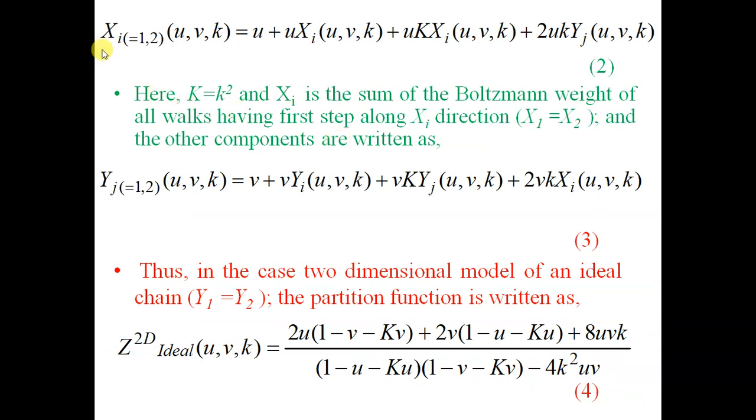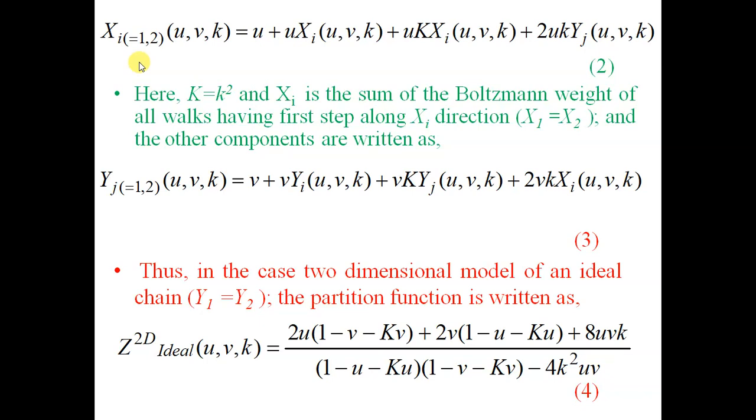So we have written the generating function for the monomer chain along x as well as y axis direction. The x component of the partition function is written in this manner. X, which is a function of u, v, and k, is nothing but u plus u x of (u, v, k) as well as u K x and so on. So there is a standard method of writing the partition function.